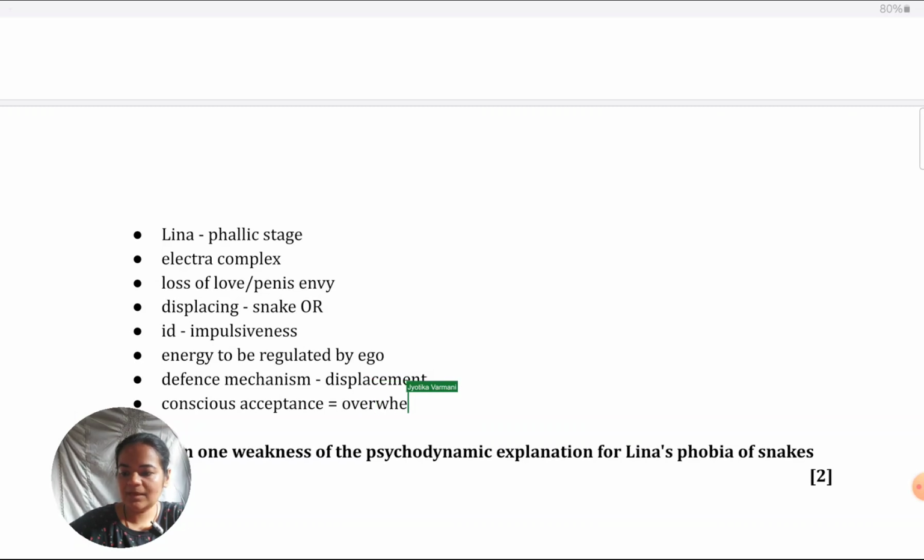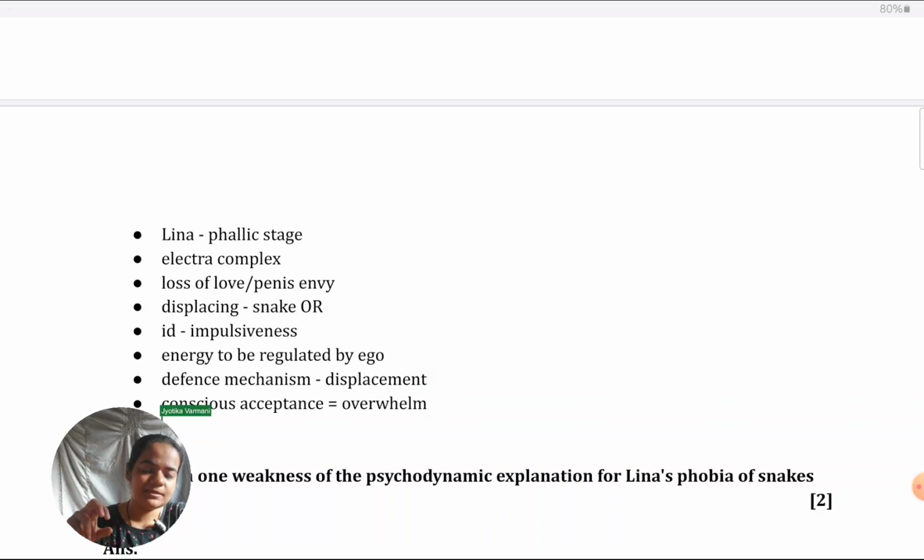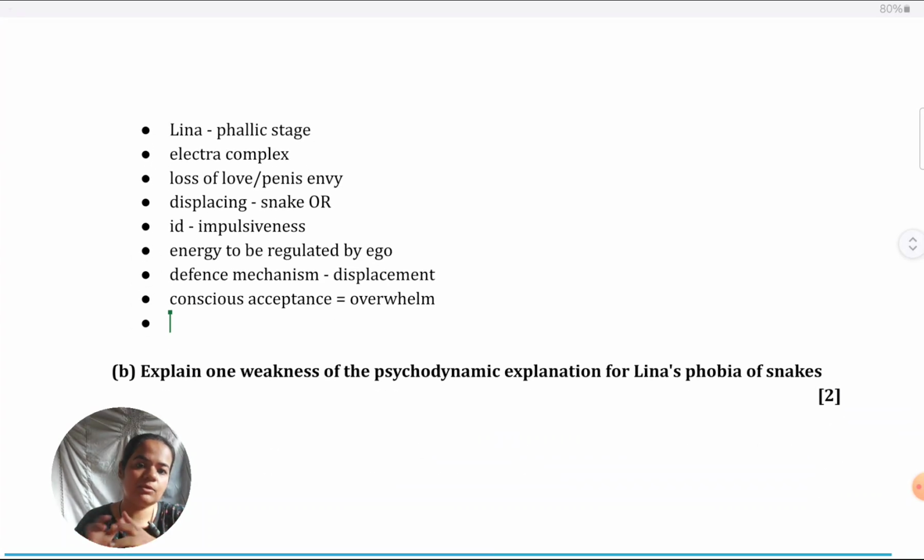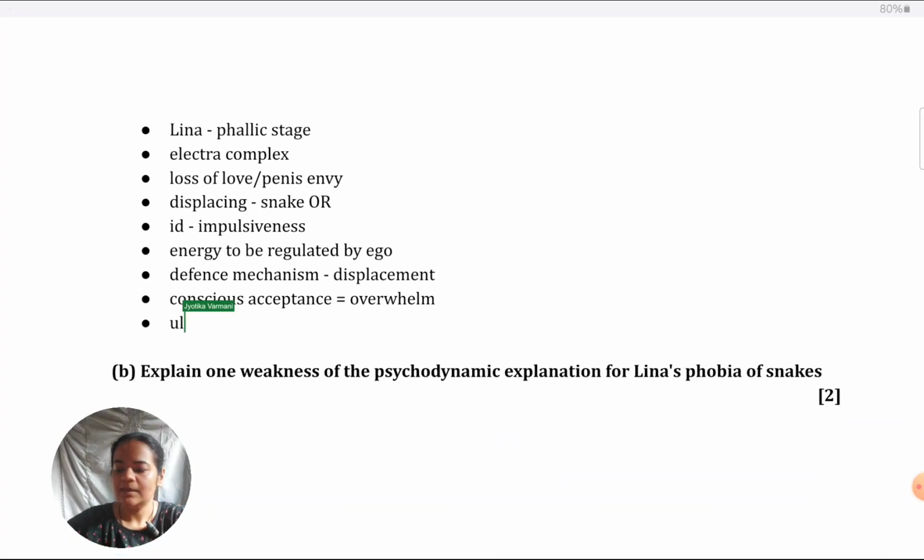It could be very difficult for her to accept, and it could result in mental disorders. So the ego is trying to protect her from that by releasing it onto an external stimulus. Ultimately, though, because defense mechanisms work on a very temporary basis, they are not healthy coping mechanisms, it is resulting in her developing a full-fledged phobia, which is a mental disorder.